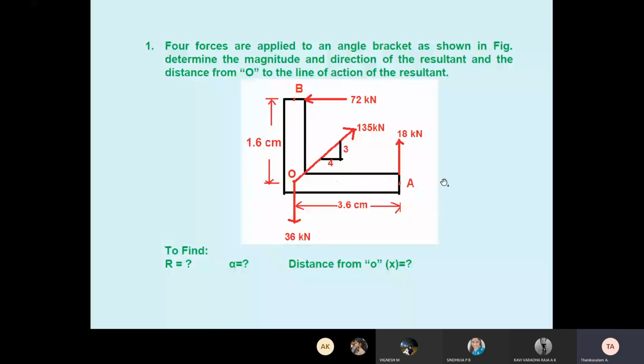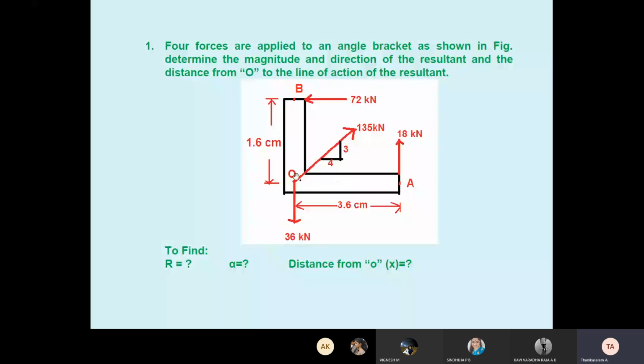They ask for the resultant. They have given four forces applied on the bracket. You have to find out the four forces first. Okay, 36 acting vertically downward, force 1. 18 acting upward, force 2. And one inclined force, 135 kilonewton, force 3.